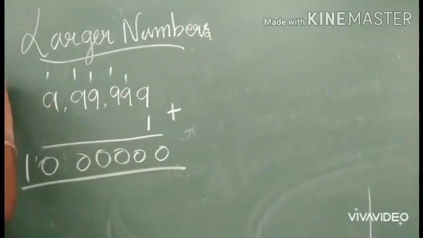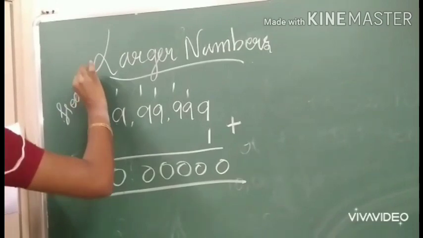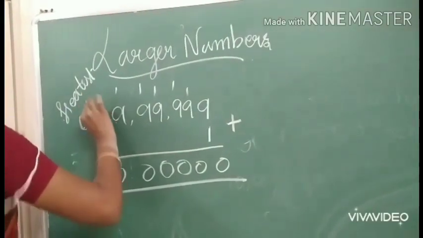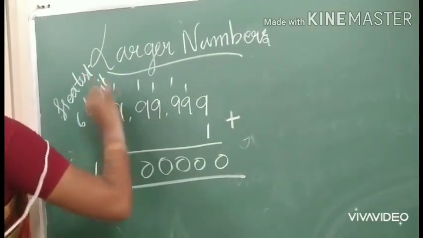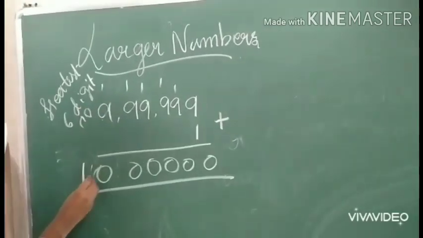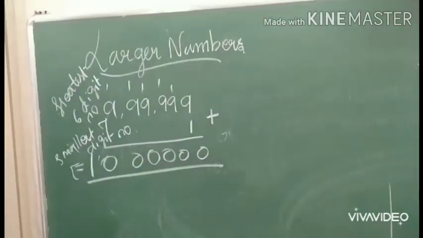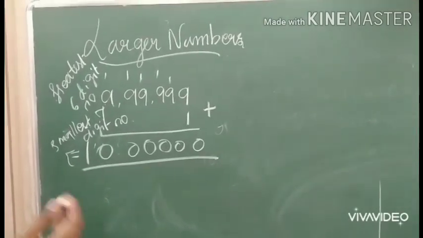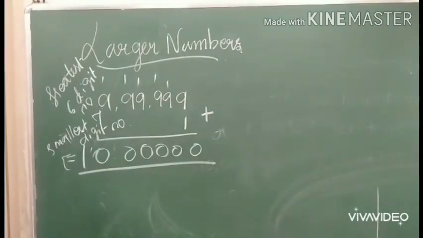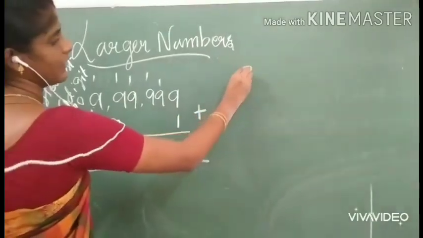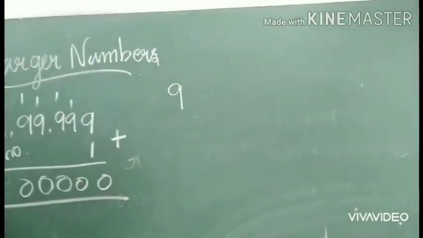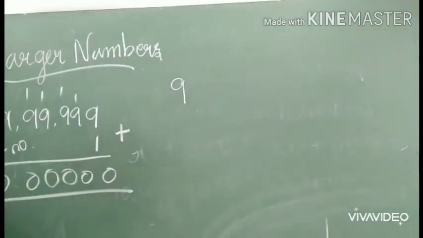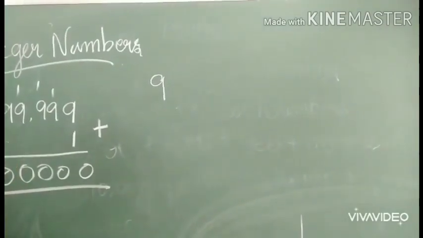It is the greatest 6-digit number. So I am going to give one short example to help you understand this topic better. If I add 1 to the greatest 1-digit number, I will get the smallest 2-digit number.